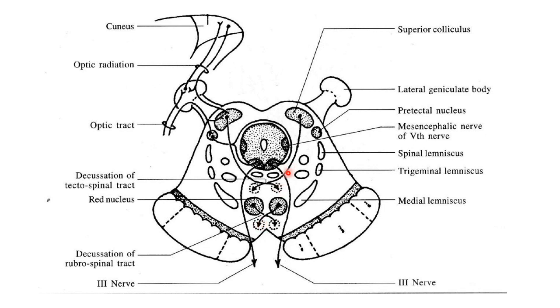Another decussation in the tegmentum is the dorsal tegmental decussation, the decussation of the tectospinal tract. So this is the superior colliculus. As we know, it receives fibers from the retina as retinotectal fibers. It also receives few fibers from the visual association cortex, corticotectal fibers, fibers from the inferior colliculus, and spinotectal fibers from the spinal cord. These are all for visual reflexes.